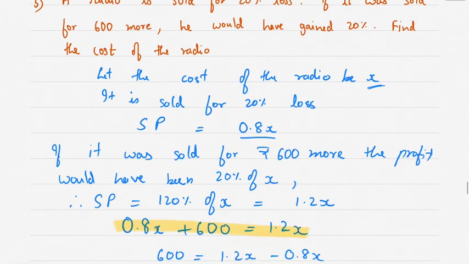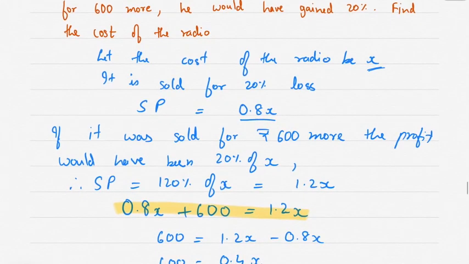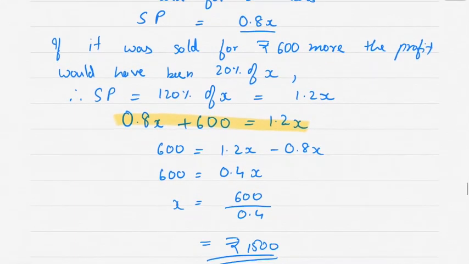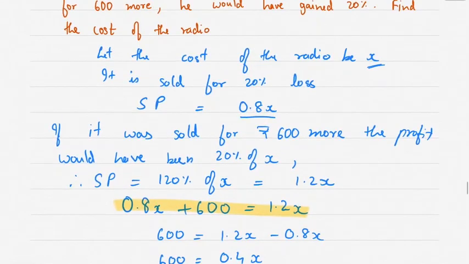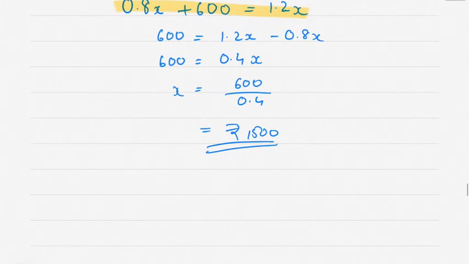So what is asked? Find the cost of the radio. And the value of x is rupees 1500 and x is the cost of the radio, right? So therefore the cost of the radio is rupees 1500.